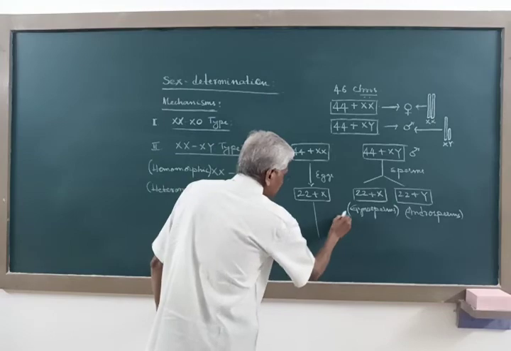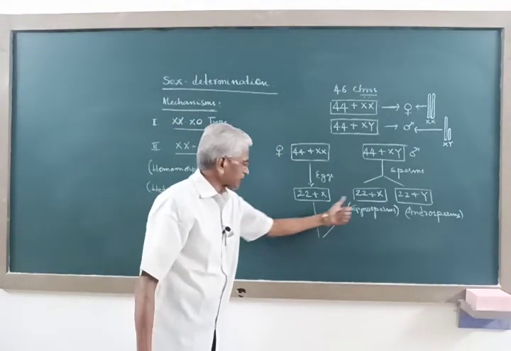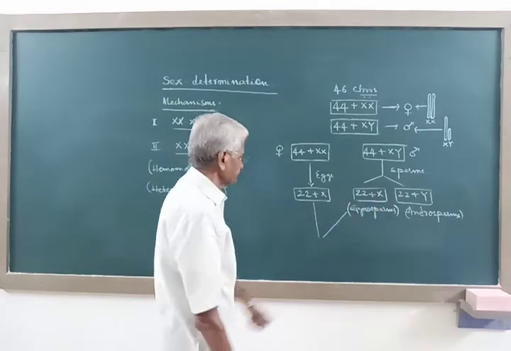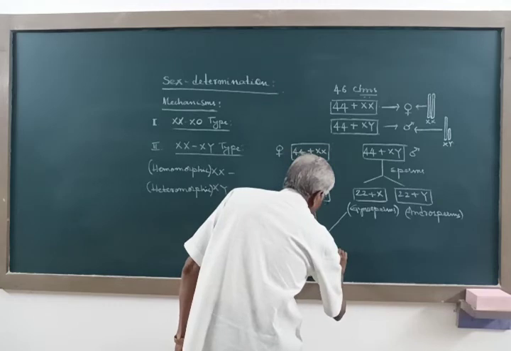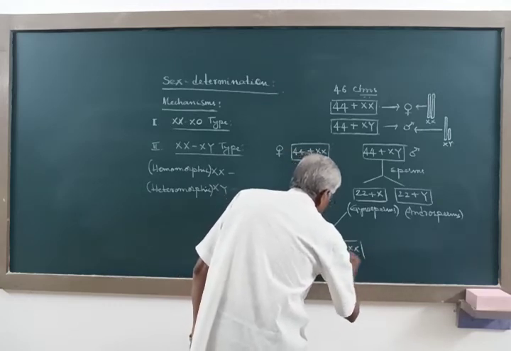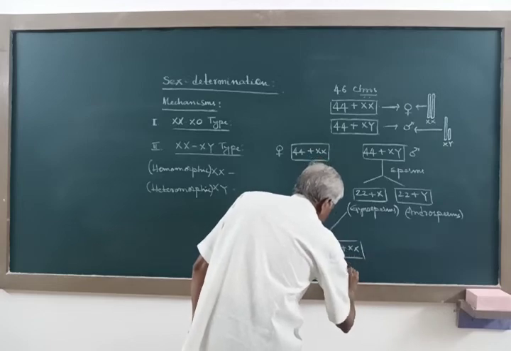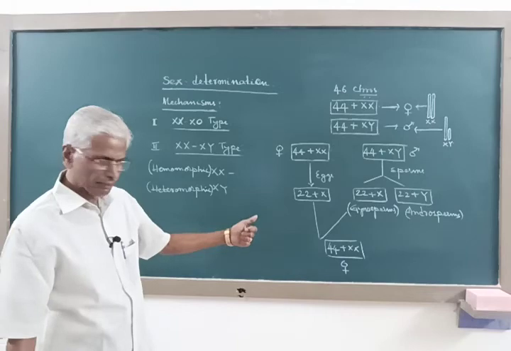Now the egg is fertilized by these two types of gametes. When the egg is fertilized by this type of sperm, the offspring will have 44 autosomes and 2 X chromosomes. Here the sex of the baby that will be born will be female.